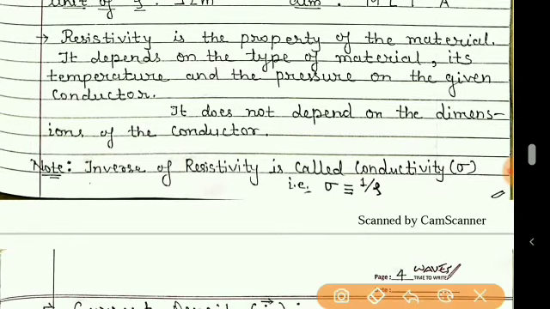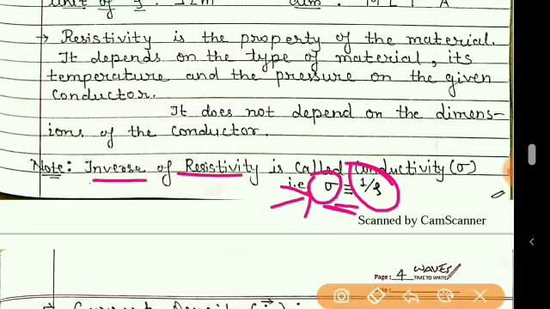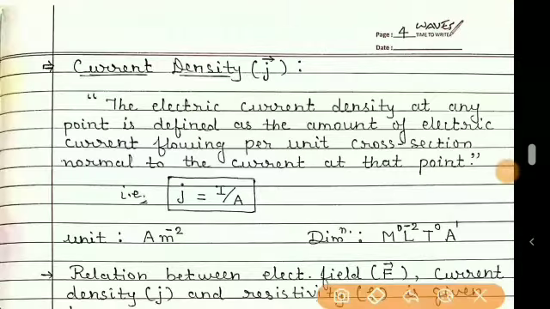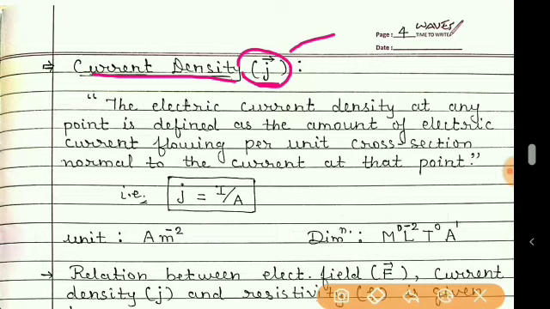Now, the inverse of resistivity is conductivity. The symbol is sigma. So sigma is 1 by rho, equivalent to 1 upon rho. Now, an important physical quantity, current density, symbolically represented by small j, and it is a vector quantity.